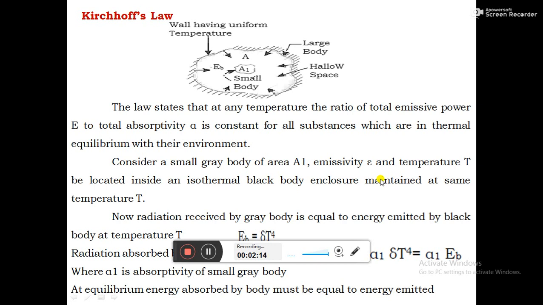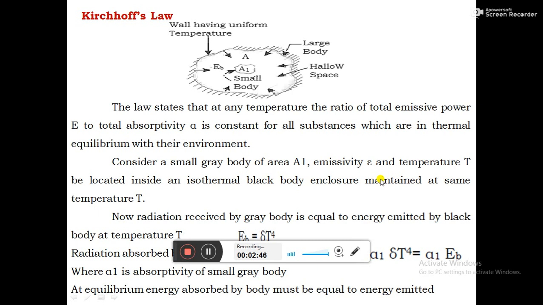That means irrespective of the material, when they are at the same temperature, the ratio of emissive power, that means the amount of energy emitted by the body, to the absorptivity, that is the amount of energy absorbed by the body, this ratio E by alpha remains constant for all the substances. Okay, to prove this, let us consider a small gray body.